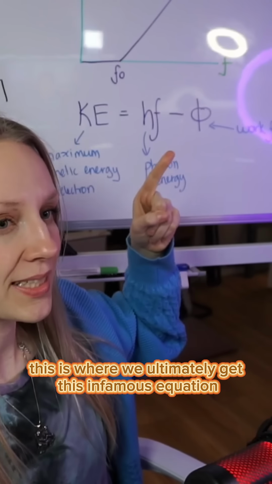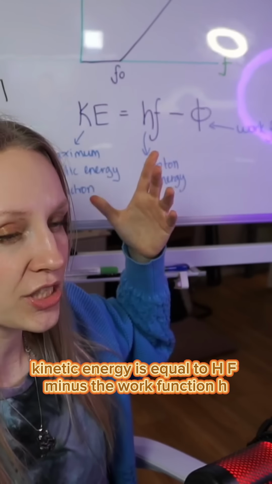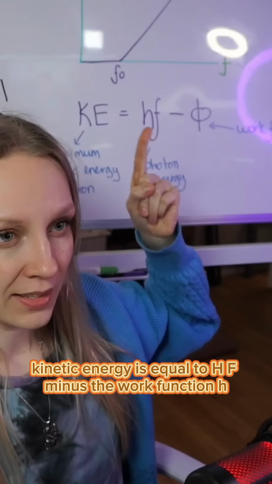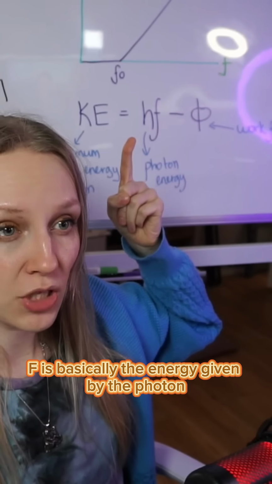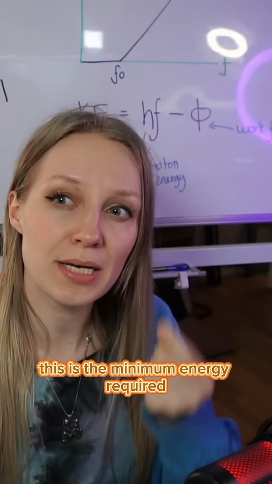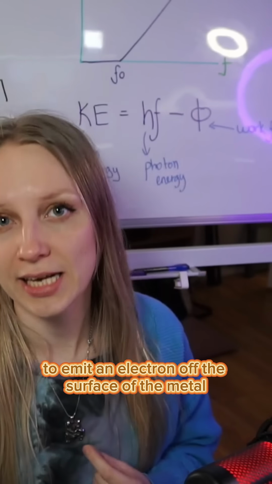This is where we ultimately get this infamous equation. Kinetic energy is equal to hf minus the work function. hf is basically the energy given by the photon, and the work function is the minimum energy required to emit an electron off the surface of the metal.